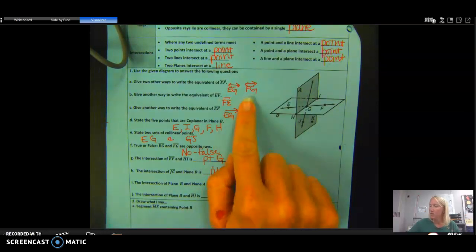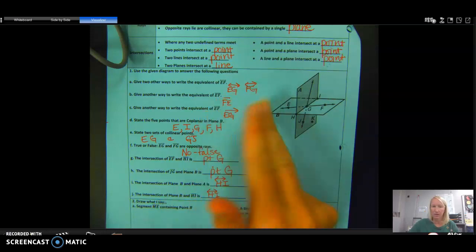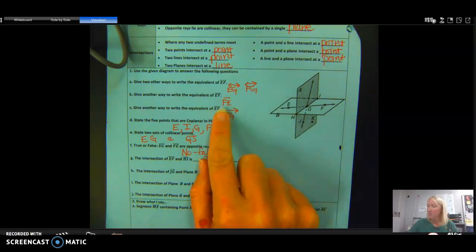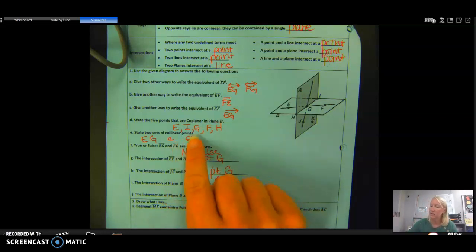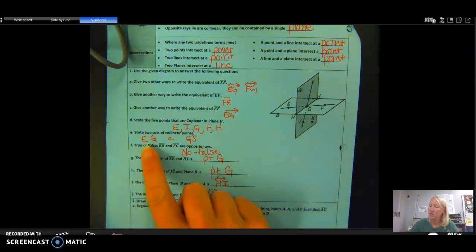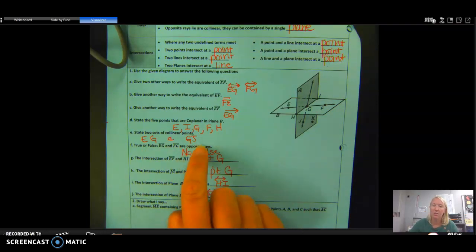So line EG, line FG, or you could flip these letters around. That would also be another answer. Another way to write the equivalent of that would be segment FE. This is the only answer. Give another way to write that. That would be ray EG. And again, this is the only answer. E, G, F, and H are coplanar. Two sets of collinear points are EG and GJ. Those are not the only two answers.